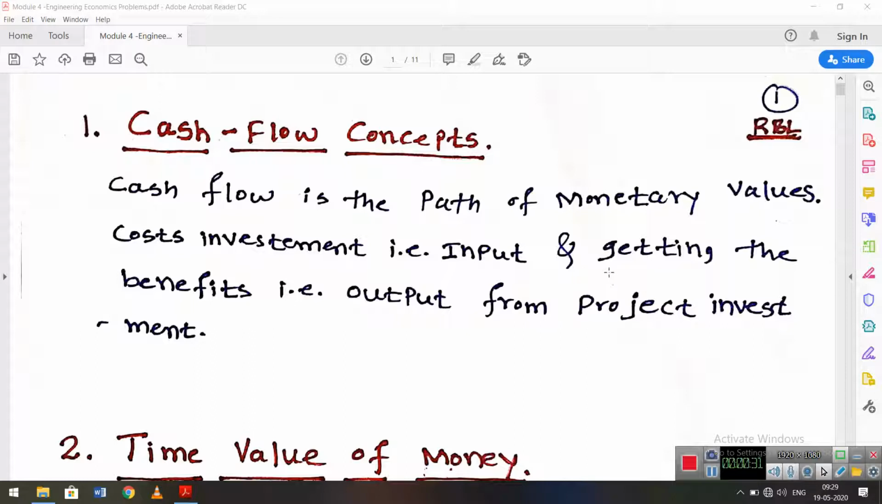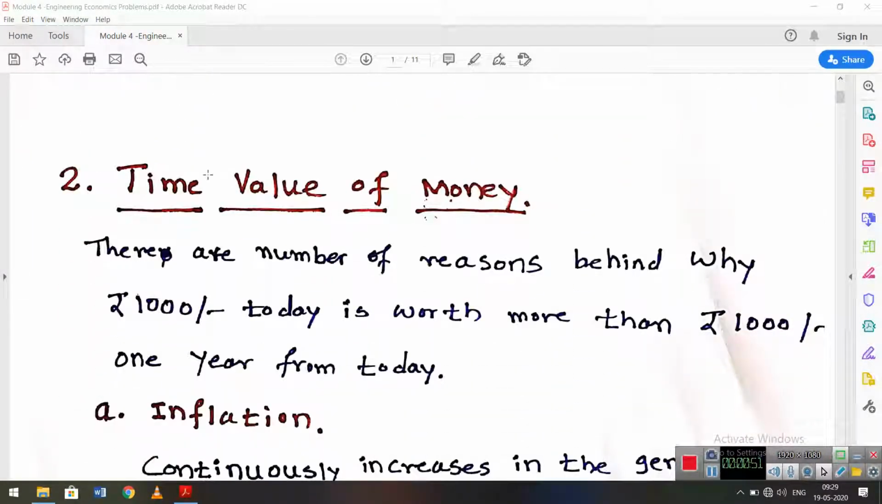Okay. And next, getting the benefits, that is output. Benefit means it may be interest, or a return amount from the invested project. Okay. So the cost is invested in the project, we can estimate in terms of costs. Next, time value of money.